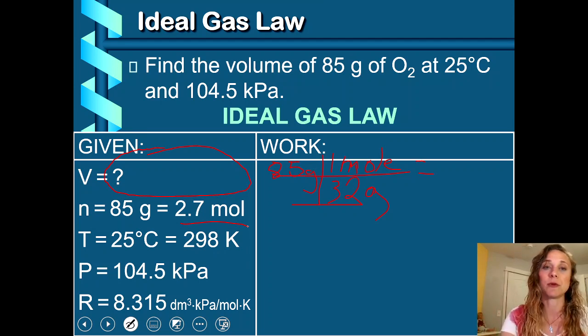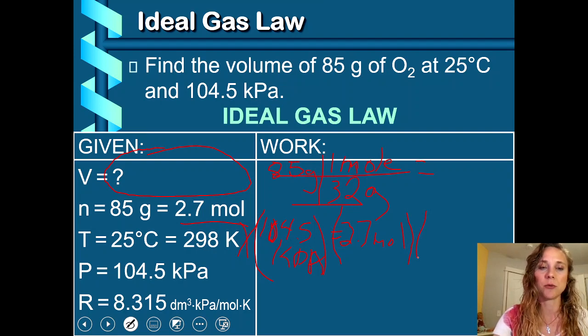All right, and then plug and chug, right? You're going to PV = nRT, so start with P. 104.5, that's a 0, not an 8, kPa. I'm going to put the units at the bottom. That's better. Times the volume, we don't know, so that's times X. PV equals n, there's your moles, times R. We just like to do R next because PVRnT doesn't sound right. You need PV = nRT.